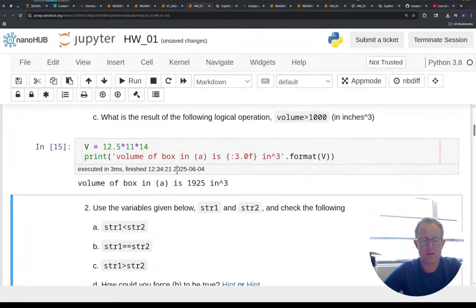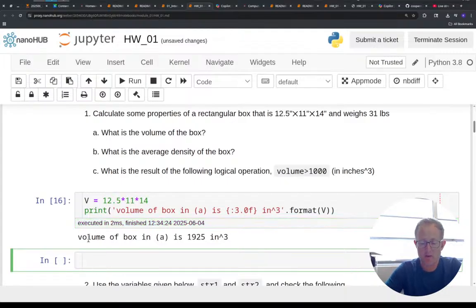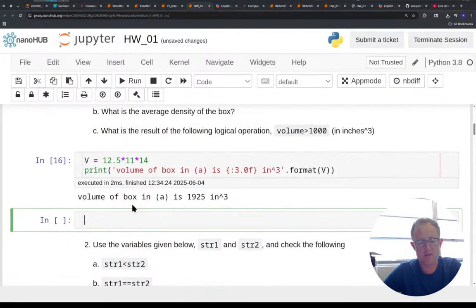And I go here, and so I'm holding Alt, hitting Enter. You can also click this Run button, and it'll run it and move on.